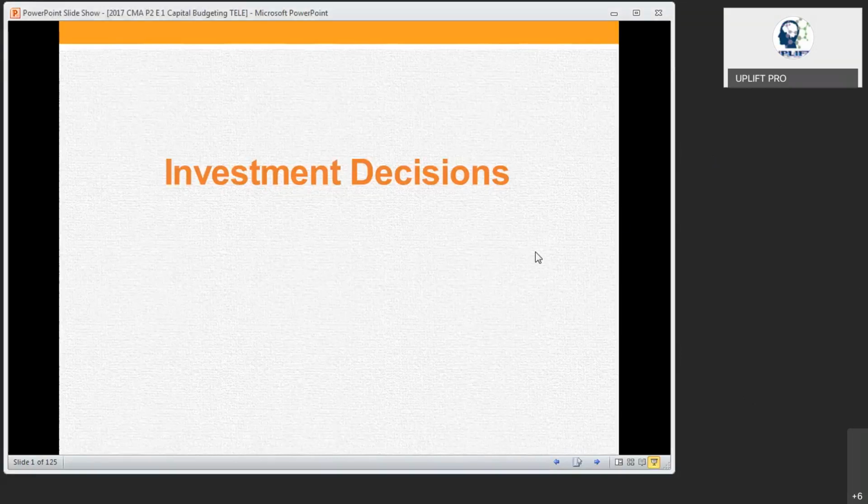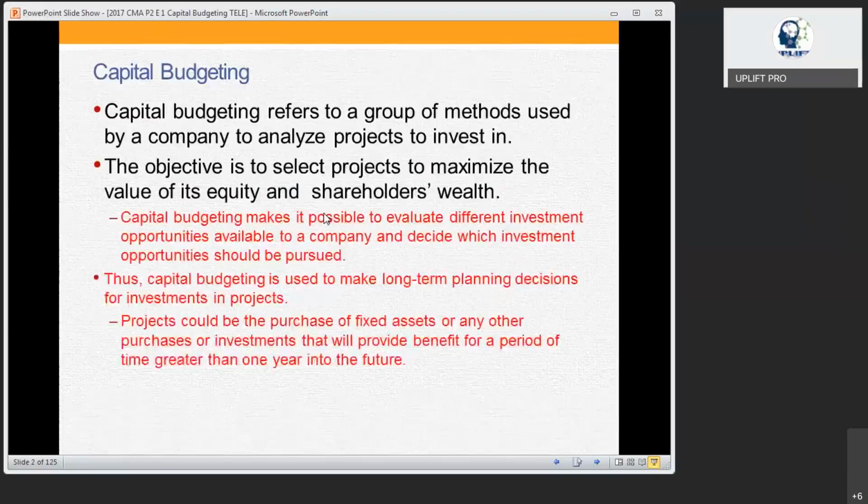Right. Now we are getting into the class. When you talk about investment decisions, what we are going to see is capital budgeting. Whenever we take a project, what the company has to spend first is some money.